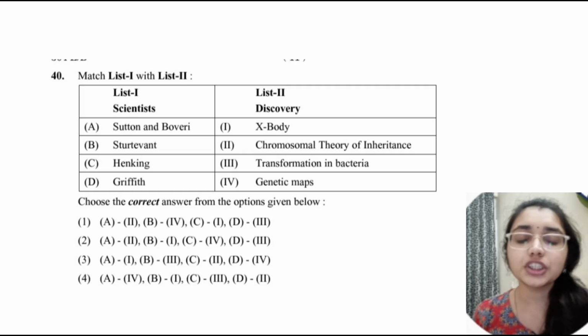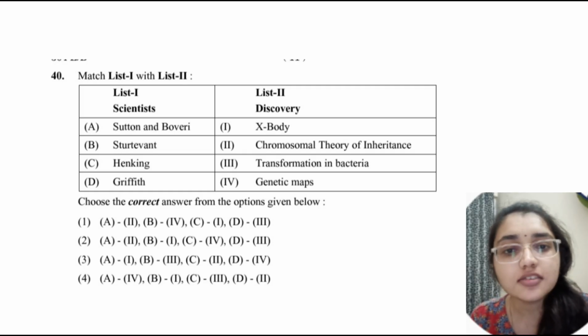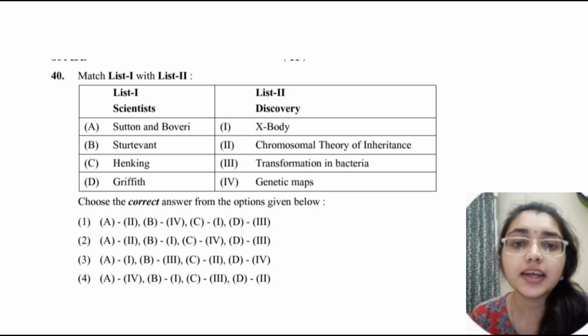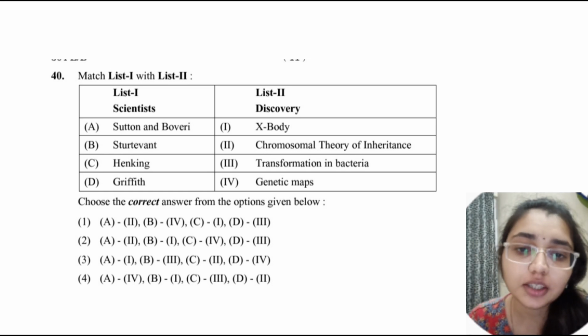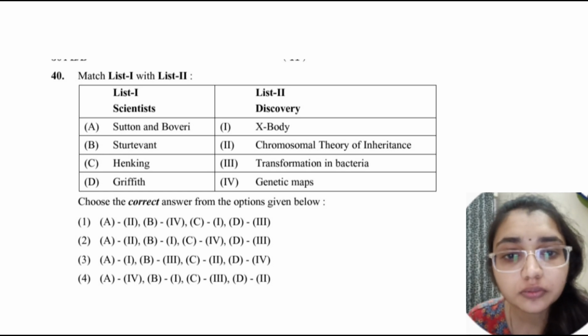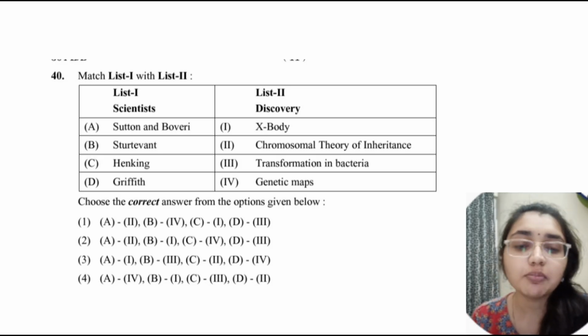Here the question is about scientists and their discoveries. The correct option depends on the exact match. Henking is paired with the X body, Griffith with transformation in bacteria, Sturtevant with genetic mapping, and Sutton and Boveri with the chromosomal theory of inheritance.